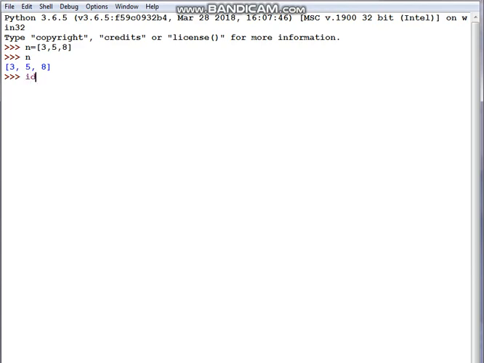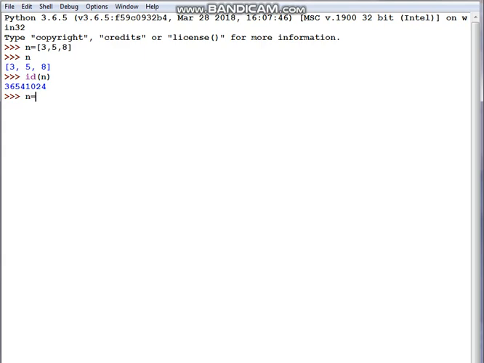Before that, let's check the address of n. See, 36541024. It means at this location the values of n are stored. That is the ID, the identification of n.